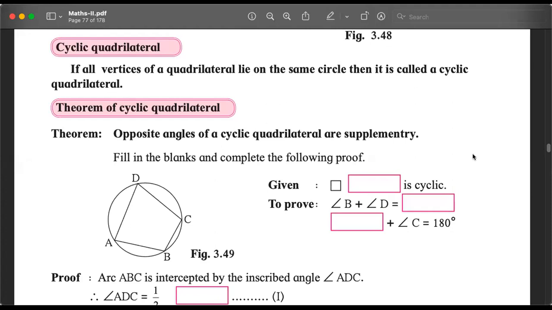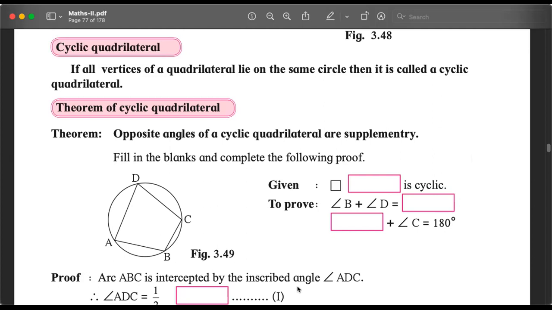We already know what a cyclic quadrilateral is. I don't remember in which class you studied this, but definitely we have studied this. And the textbook reminds us, if all vertices of a quadrilateral lie on the same circle, then it is called a cyclic quadrilateral. अरे ये quadrilateral क्या है? Quadrilateral is a polygon of 4 sides. Quad, lateral side, 4-sided polygon. If its vertices, जो उसके corners हैं, if they lie on the same circle, concyclic, it is called cyclic quadrilateral.